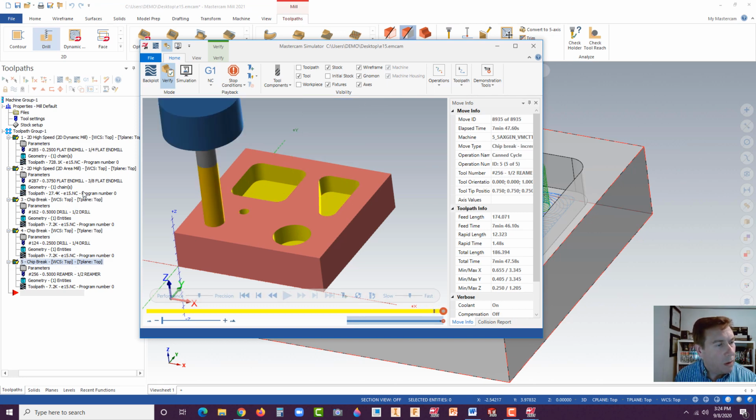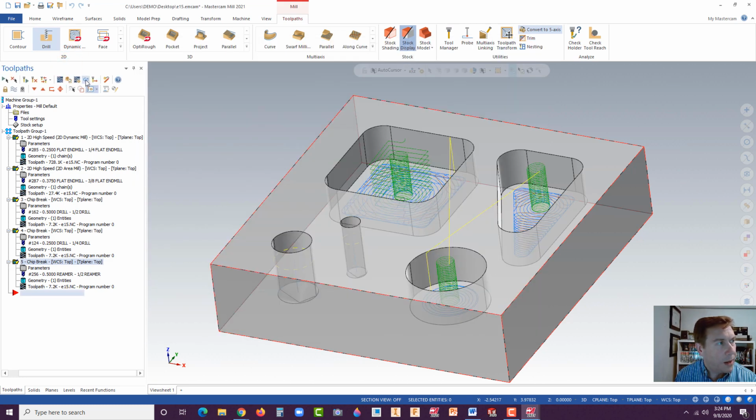Okay, now what you do at this point when you want this to output, right here is the G1 post-selected operations. Unfortunately, on the HLE edition, you can't output this post, or you can't output this code for your CNC. You can, however, save the model. Those of you who are in my class, if you'd like, you could bring this Mastercam file in, and we could output the code on one of our workstations.